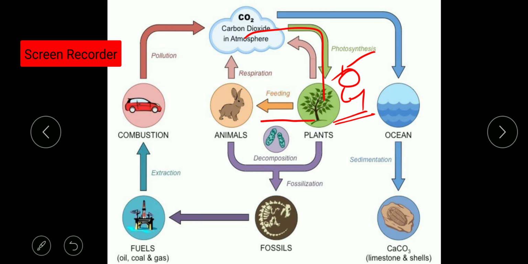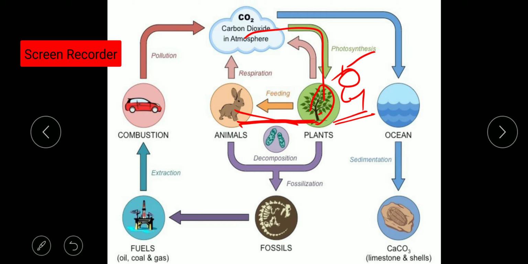The next step is the food chain. So what is a food chain? It is the chain or arrangement in which the food travels from the producers. Plants are the producers of the food chain, and the other levels are consumers, and ultimately when these consumers die, they are known as decomposers. Carbon compounds generated by the plants will be eaten by the different levels of herbivores and carnivores. These herbivores and carnivores are known as consumers.